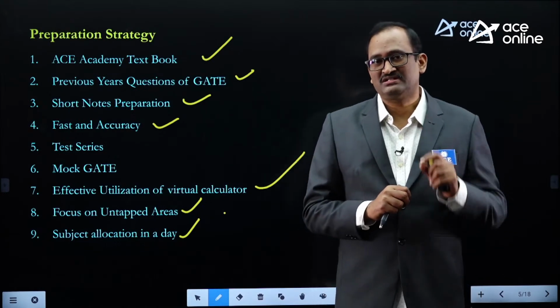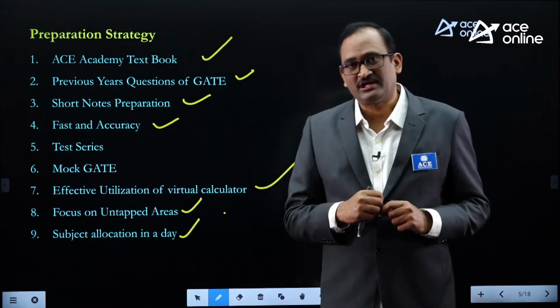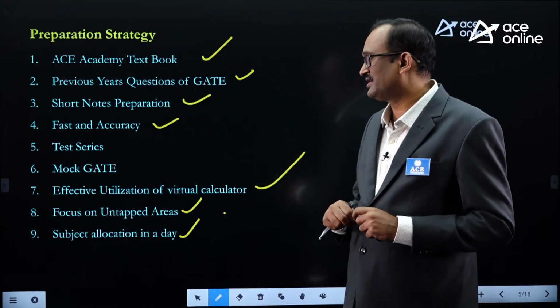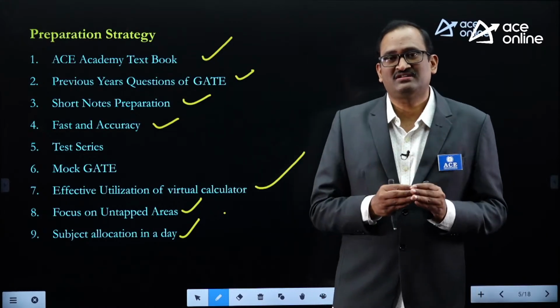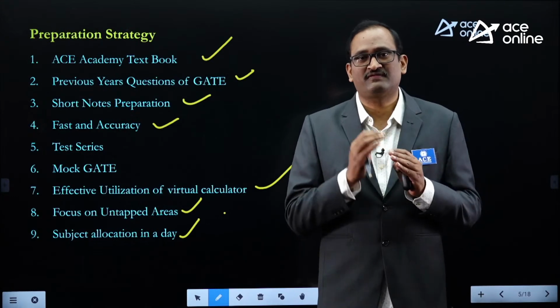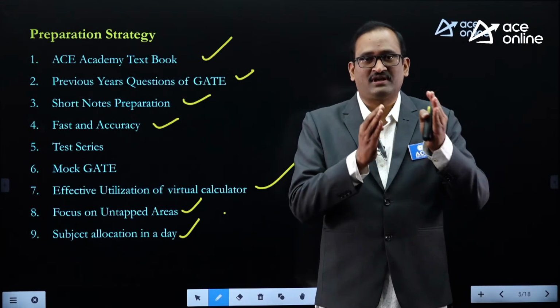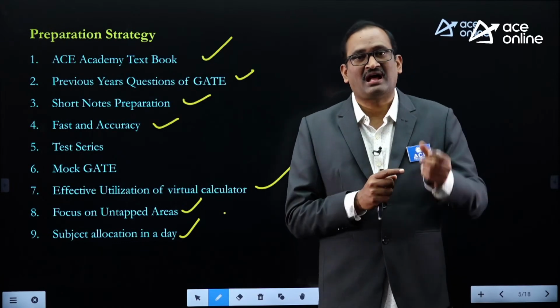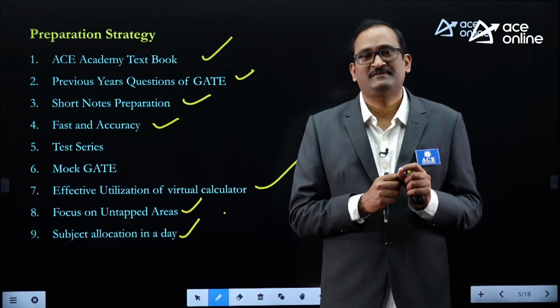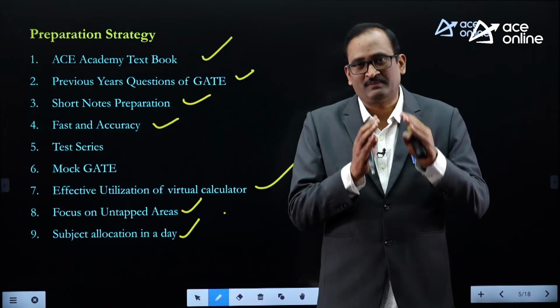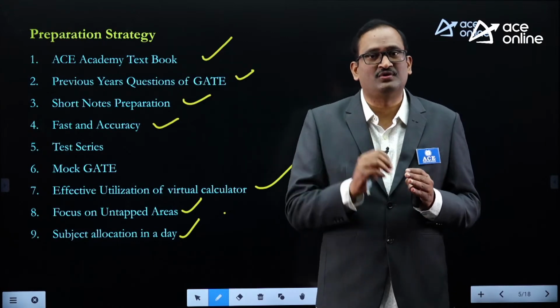College goers feel somewhat typical regarding subject allocation in a day. College goers hardly find 3 or 4 hours in a day, so take 1.5 hours for one subject and 1.5 hours for another, or take one particular subject and focus on that subject only in those 3 to 4 hours.